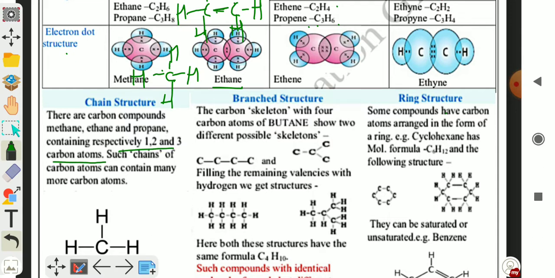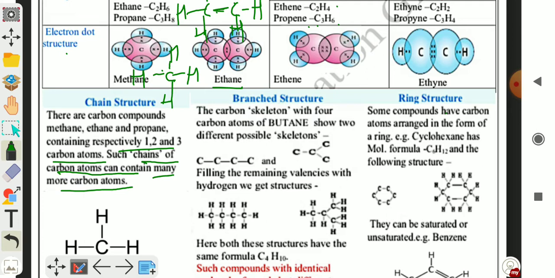Such chains of carbon atoms can contain many more carbon atoms, meaning carbon atoms can make a long chain. And if the chains are straight, then these compounds are called straight chain compounds.